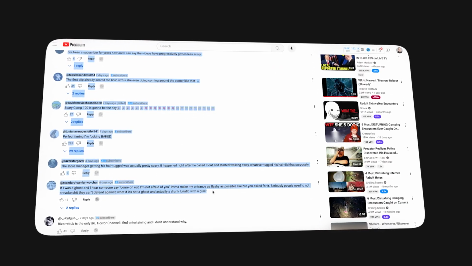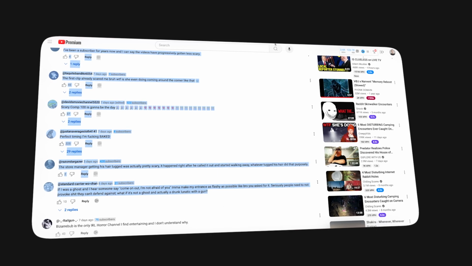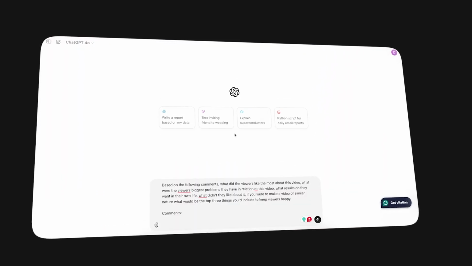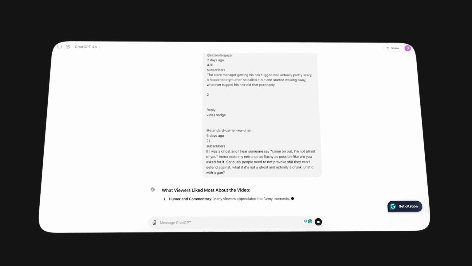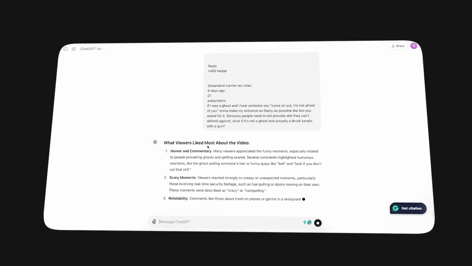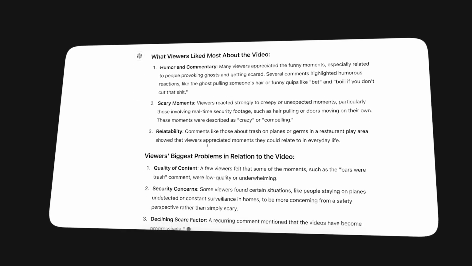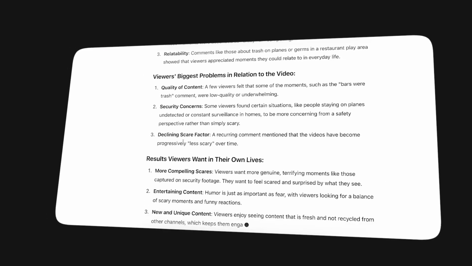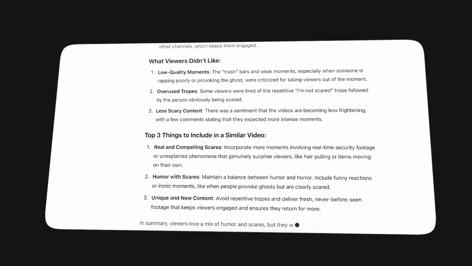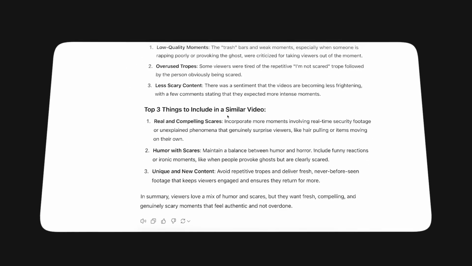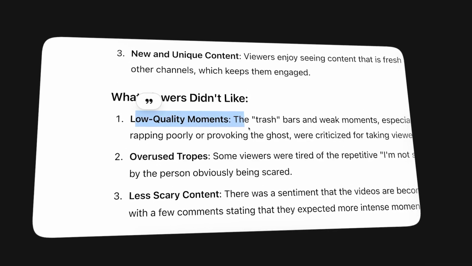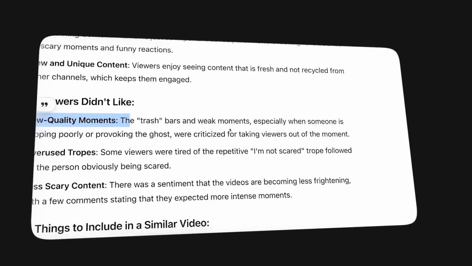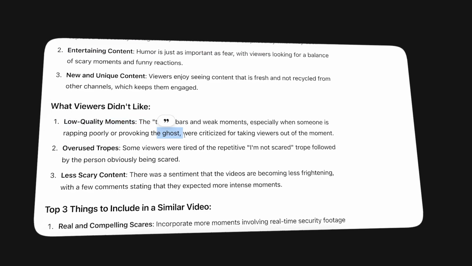But now you can literally copy comments from your competitor channels. You can use this prompt that I gave to you, and you can paste those comments just like this, and you can feed that into this AI tool called ChatGPT, and it's going to show you what viewers liked about the video, what they didn't like, so what are the biggest problems that you can avoid with your channel, what viewers didn't like, top 3 things to include in our video as well, and it gives us everything in detail. So as you can see, it shows that people don't like the low quality moments, the trash bars, and weak moments, especially when someone is rapping poorly or provoking the ghost in the video.